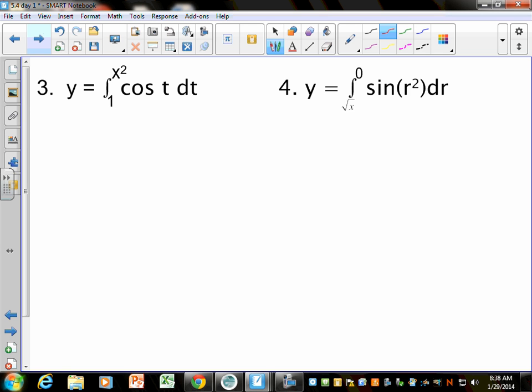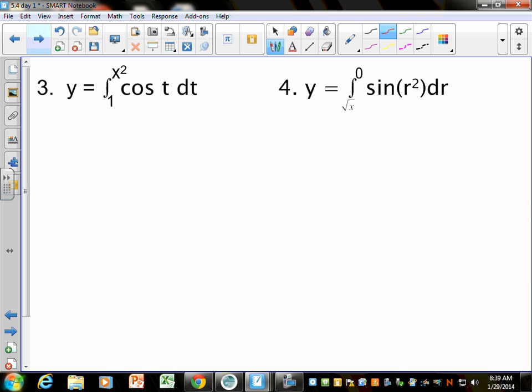All right, so now how else can it be more exciting? This is the kind of stuff that you're going to see on the AP exam. There's almost always a multiple choice question that asks you to find the derivative of something like this. What's different about this one from the direct fundamentals here? It's x squared. If your function up here is something other than x, you have to think of it like the chain rule.